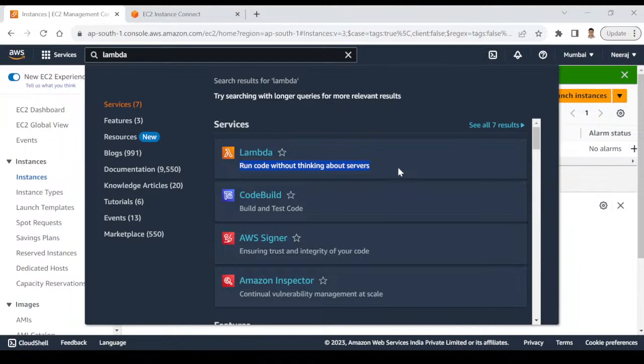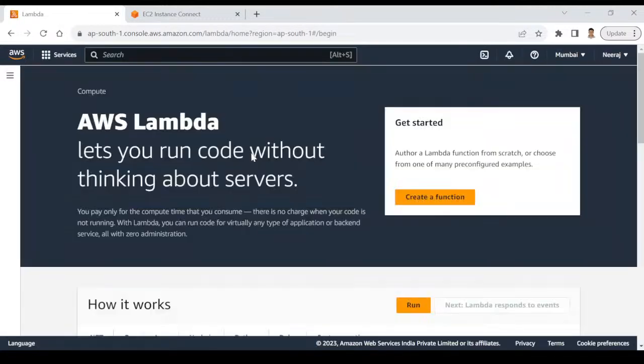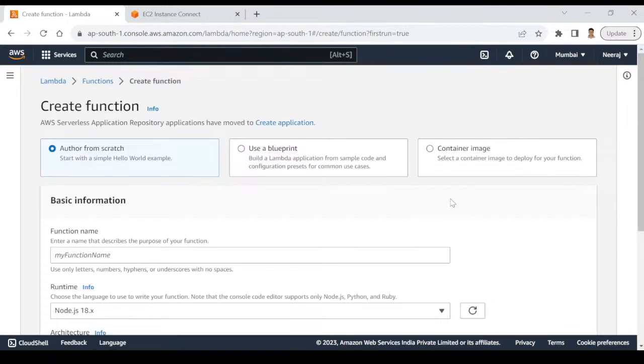Okay. So we'll quickly create our first Lambda function. So you can see that there is no Lambda function available. We'll click on create a function. Okay. There are many ways to create it. You can create from scratch. That means you will write your own code.